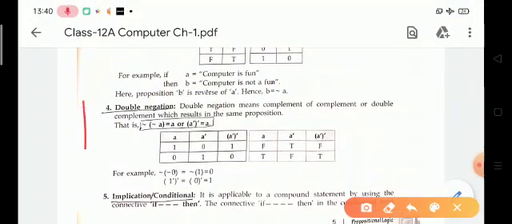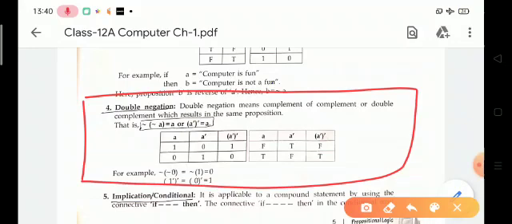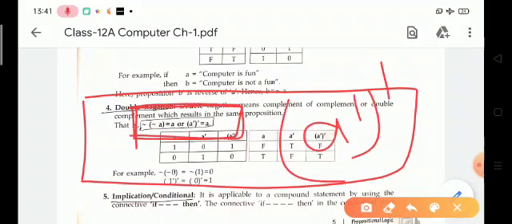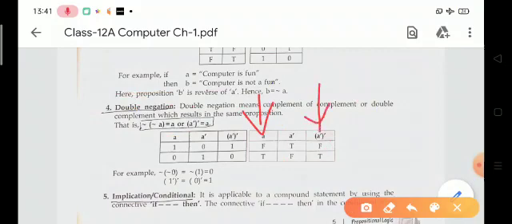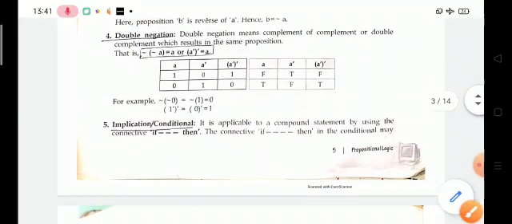Now the fourth one is double negation. Double negation means complement of complement. Look at this figure: A dash, dash, it means this is the double negation. It is similar to the actual value. Suppose the input is A equal to false, then the output will be false. If your input is true, then the output is true. So this is the double negation.